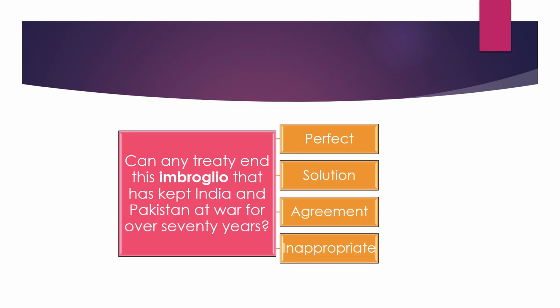Can any treaty end this imbroglio that has kept India and Pakistan at war for over 70 years? So we need to find a word that is the opposite of imbroglio. Imbroglio is a state of intricate confusion, a lot of confusion, creating chaos, creating commotion, creating relations that are not very friendly between the two people or parties that are always ready to fight. So for such a word, the opposite will be agreement. So here agreement will be the antonym for the word imbroglio.